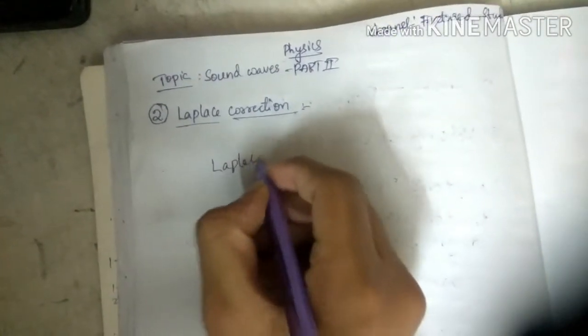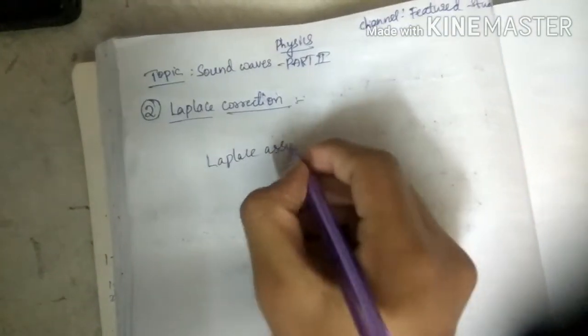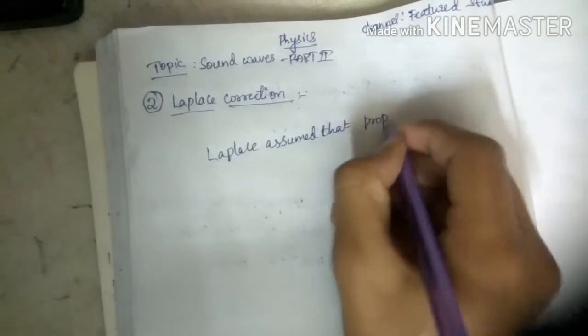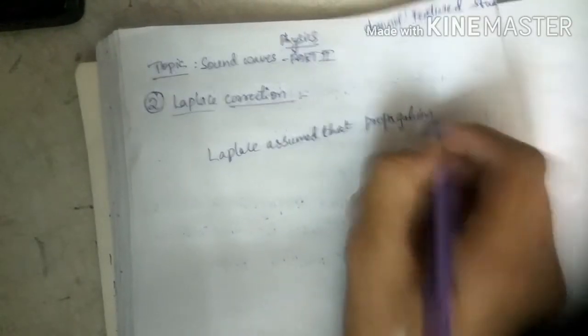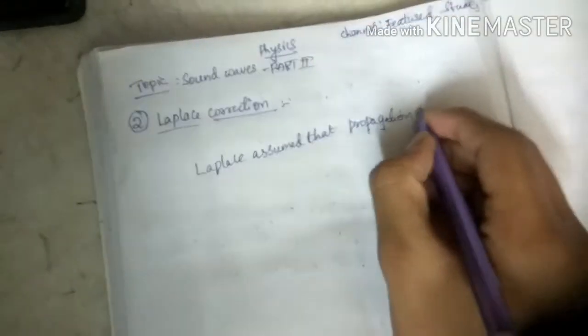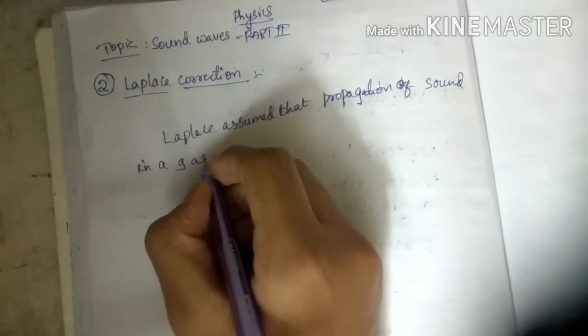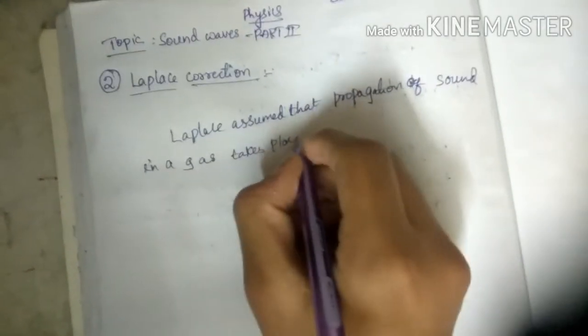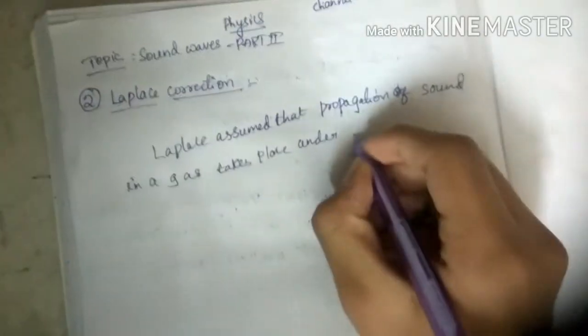Laplace assumed that the propagation of sound in a gas takes place under adiabatic conditions. What are adiabatic conditions?